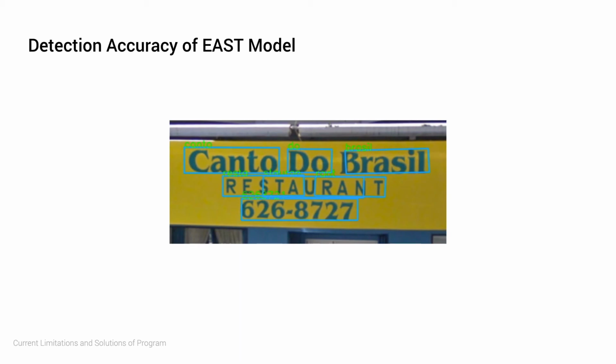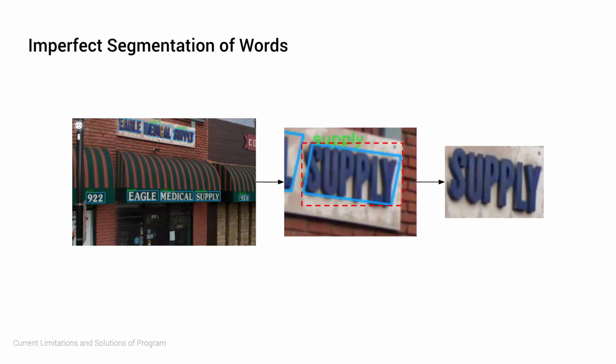For current limitations, firstly is with regards to the text detection model that I used. The EAST model doesn't seem to handle geometrically long text or sparse text very well, as evident here, where it detected the word restaurant in 3 separate chunks. There are also instances where the EAST detector marks out a text region, but the bounding box does not cover the entire text region as shown here, potentially stripping away important information.